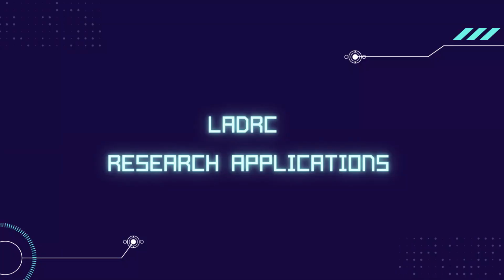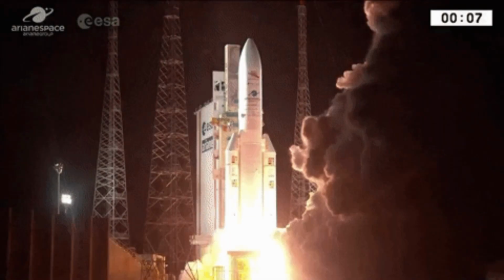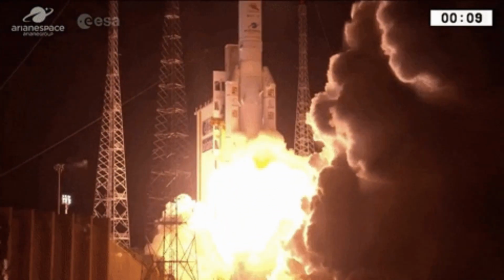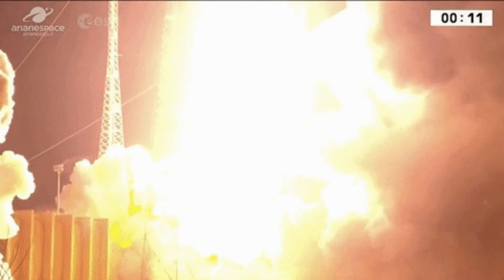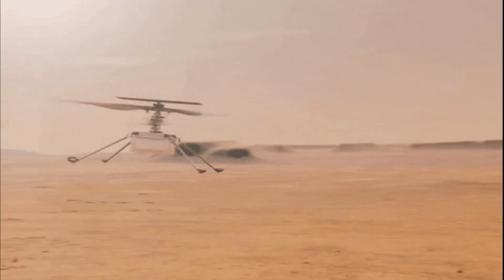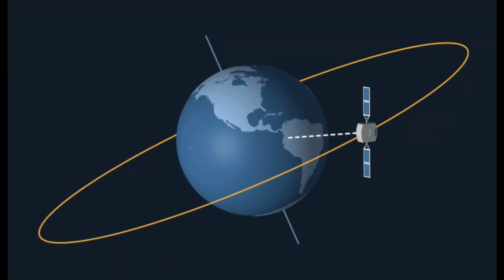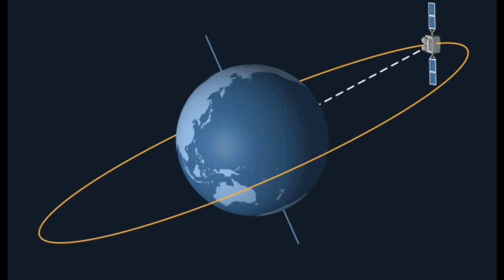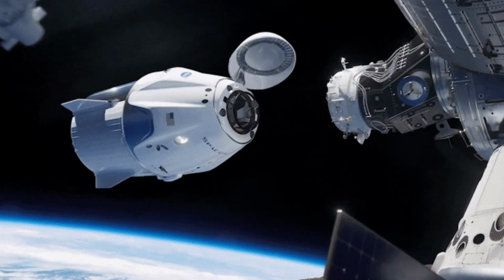A lot of research work can still be done by testing ADRC on aerospace vehicles. It can be implemented on rockets and spaceships. It can be implemented on autonomous vehicles on other planets. It can be used as a control strategy for attitude control system of satellites, and it can be used for docking crew station with International Space Station.